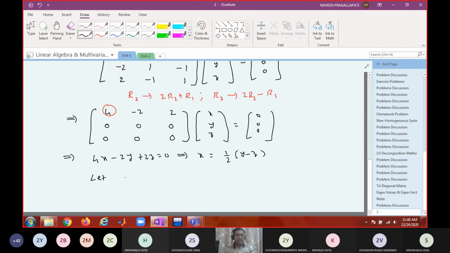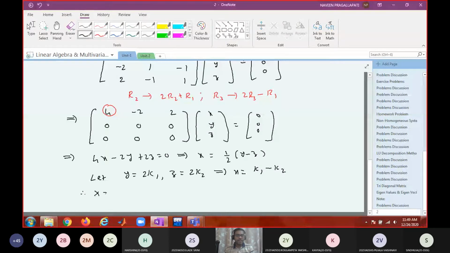I can assign arbitrary constants to the free variables. So what is y? If I assume k1, I will get a fraction. I told you the trick: y equals 2 k1, and z equals 2 k2. Then what is x? k1 minus k2. Therefore, what is your x?